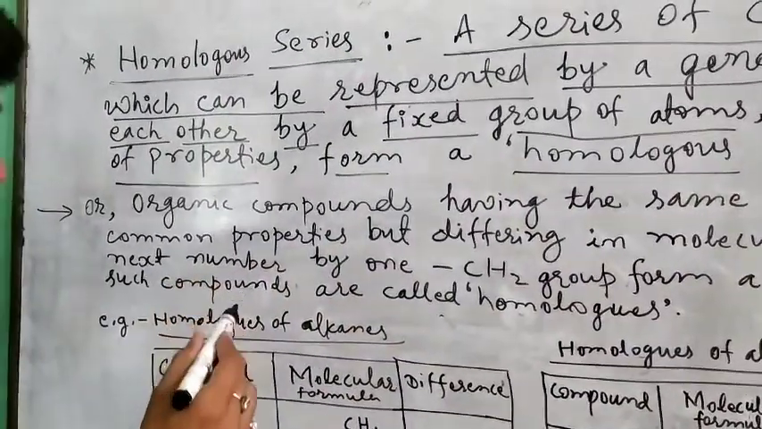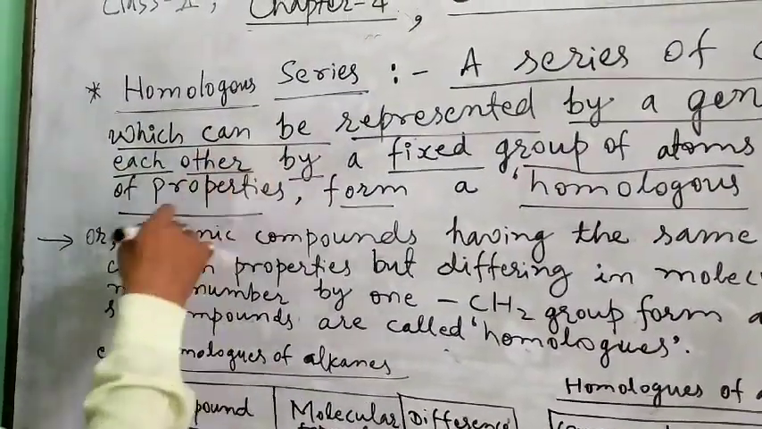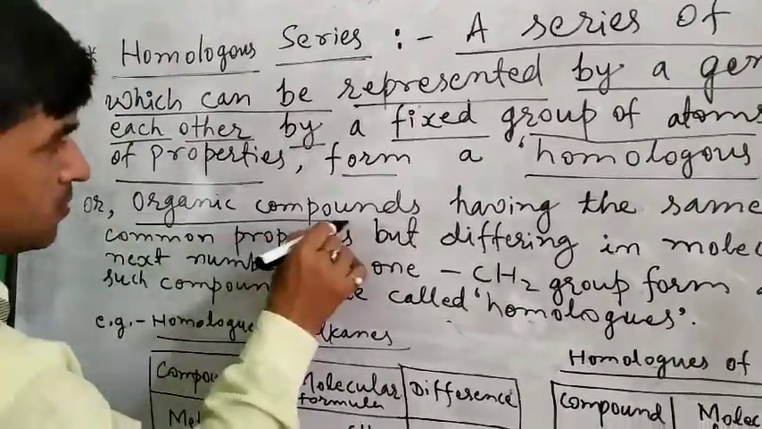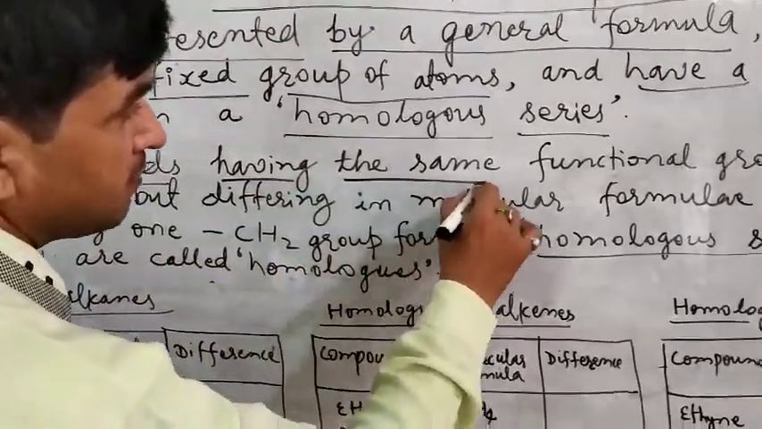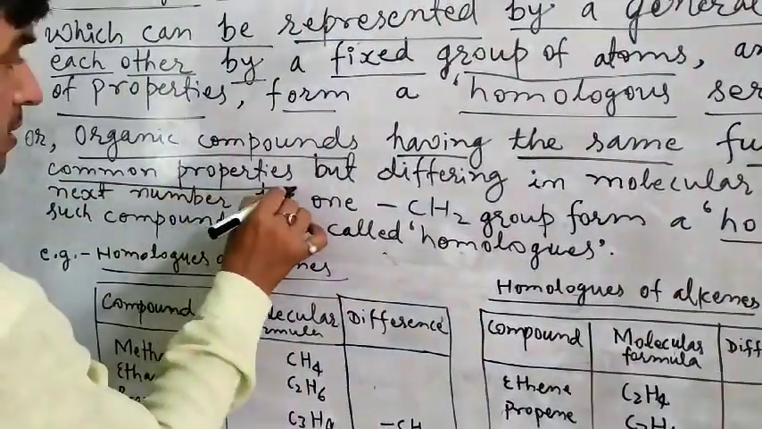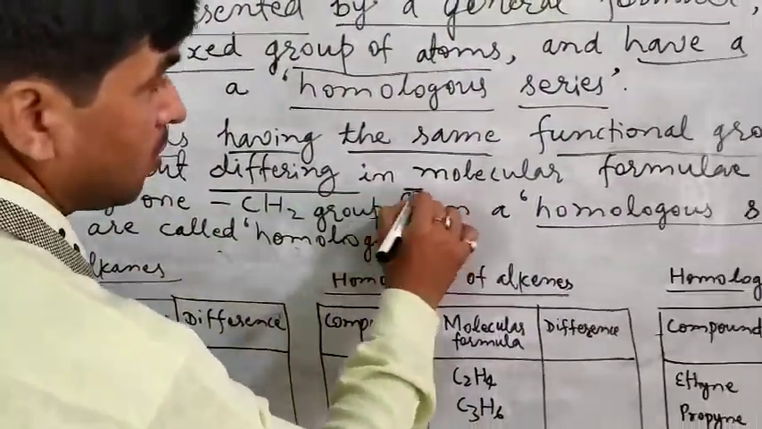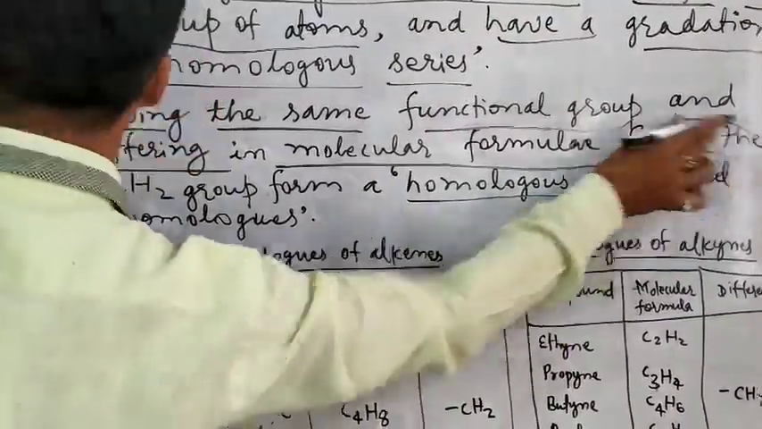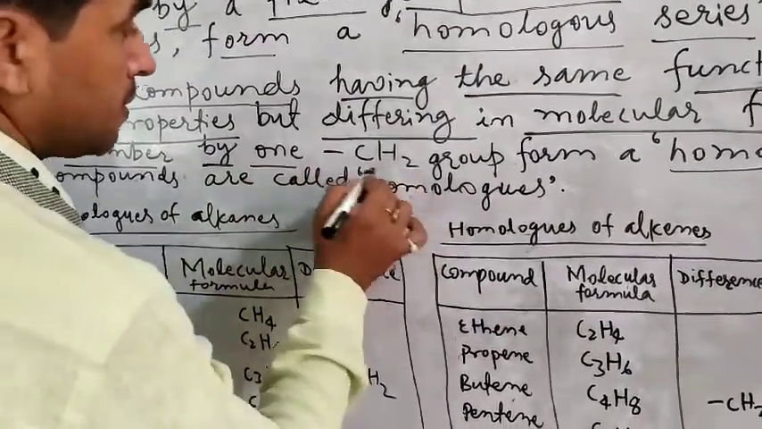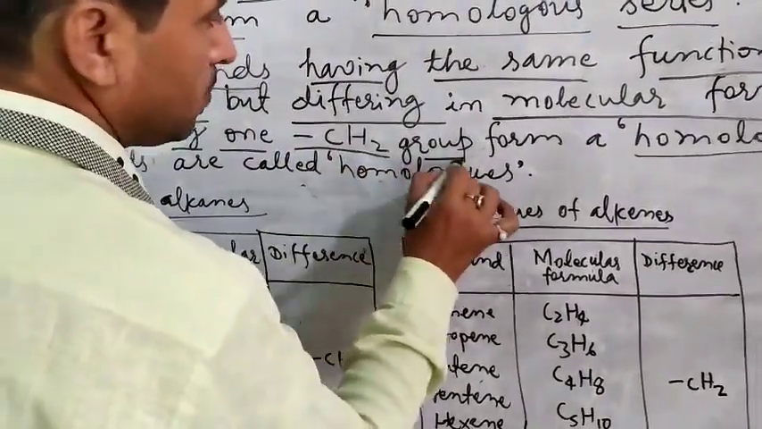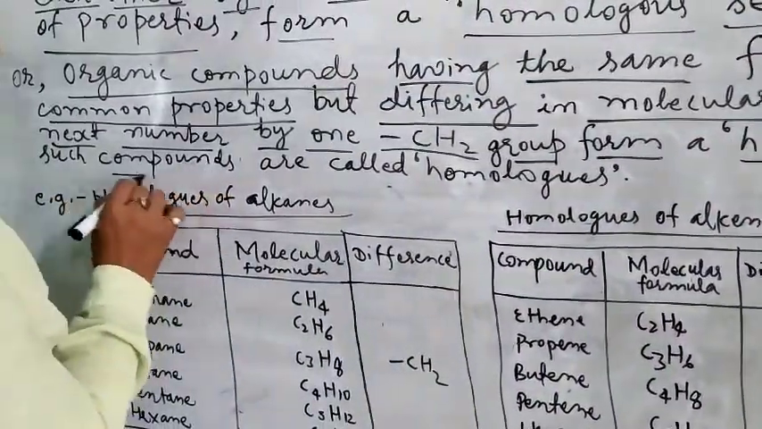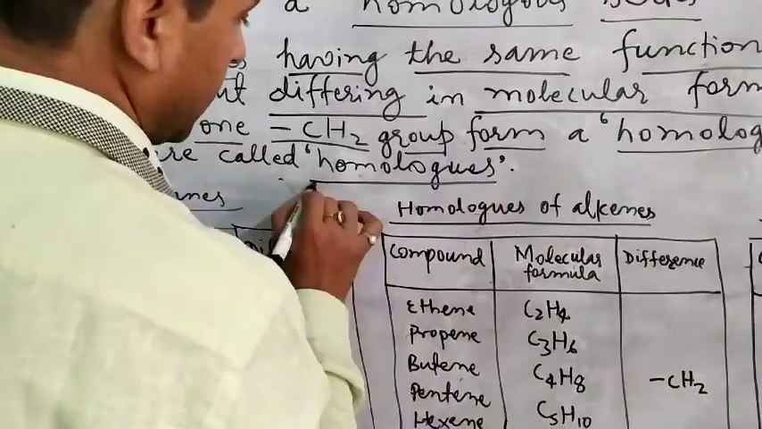Or we can define homologous series in a second way: organic compounds having the same functional group and common properties but differing in molecular formulae from the next by one CH2 group form a homologous series, and such compounds are called homologues.